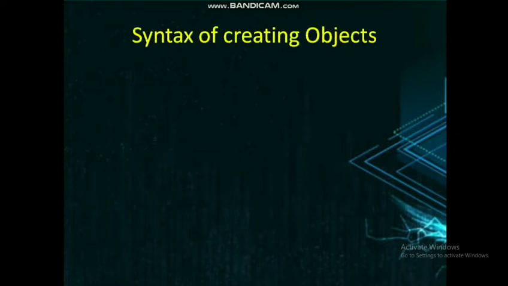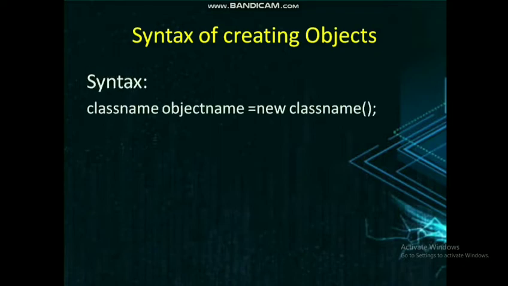Now let us see what is the syntax of creating objects. In the functions chapter, you learned how to create objects and why these objects are needed. Because without creating an object, the memory will not be allocated for the class, and without creating objects, you will not be able to call the functions. So it is very important to create objects. So we'll see what is the syntax.